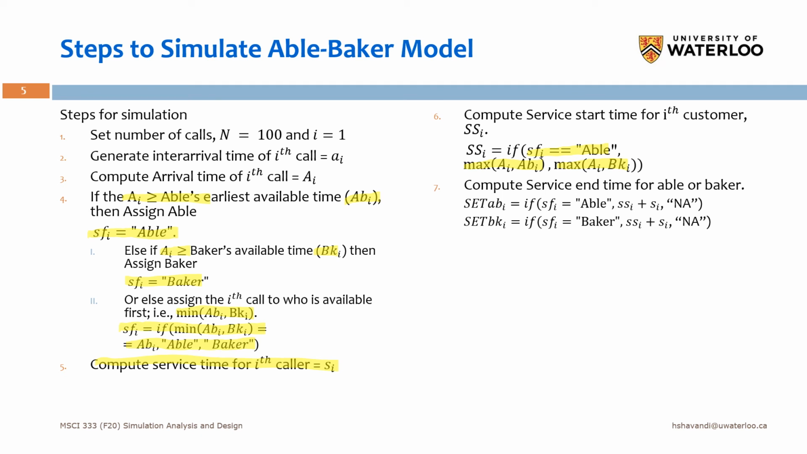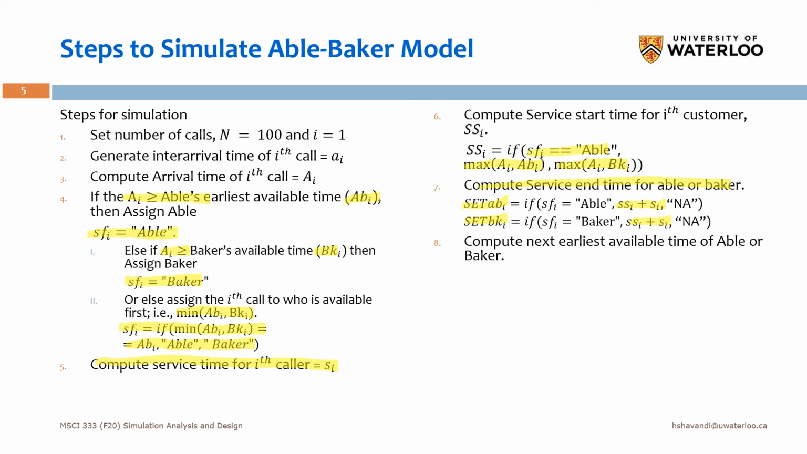Now we can calculate the service end time by having the service start time and the service time that we have calculated in the previous step. So we can calculate the service end time. Okay. So yeah, for Able and Baker, it's different. So here we just need to add the service time to the service start time for both, right? And it depends who's the server. Okay.